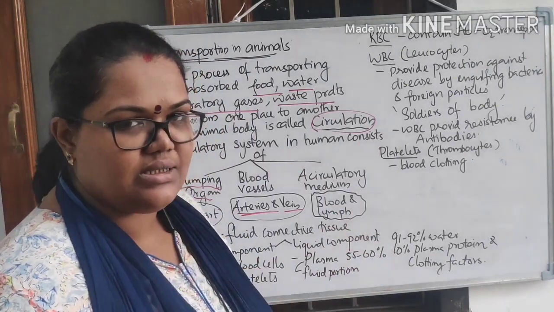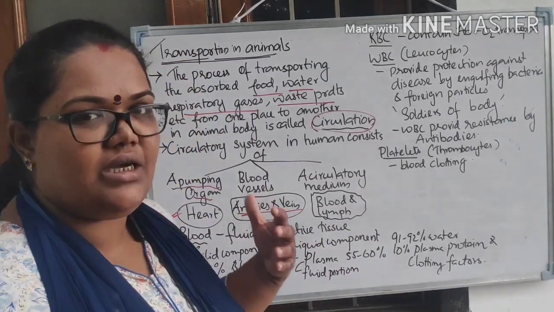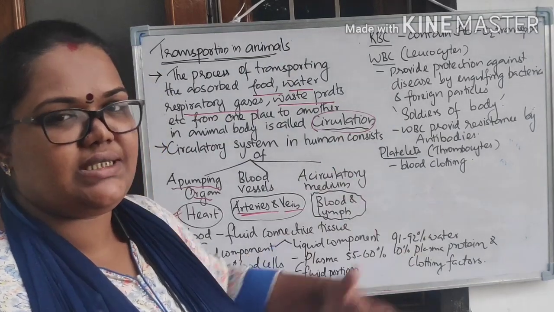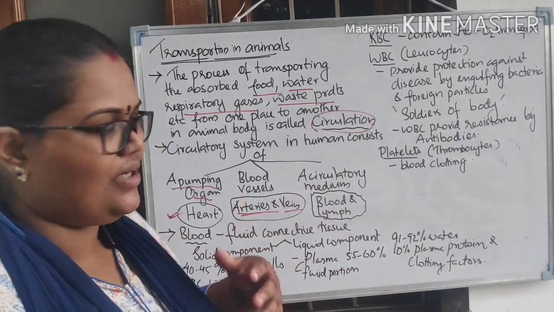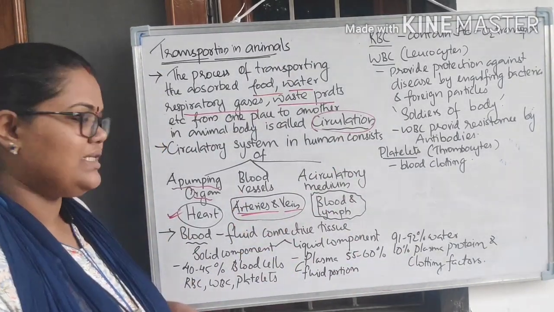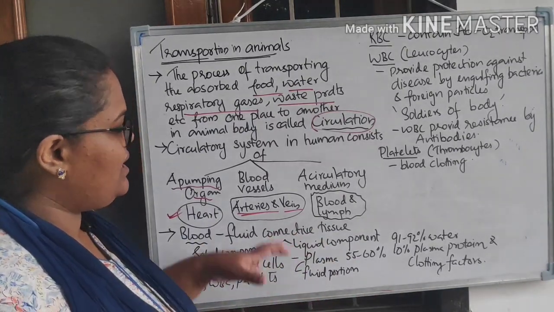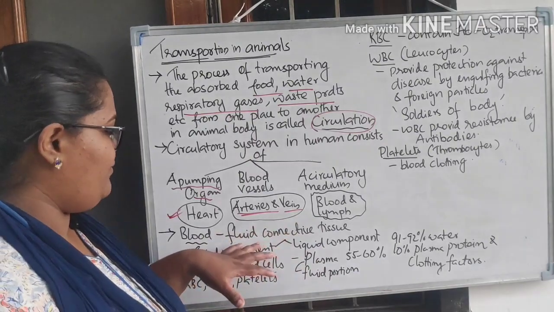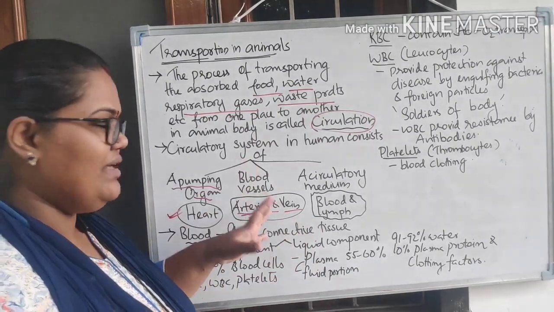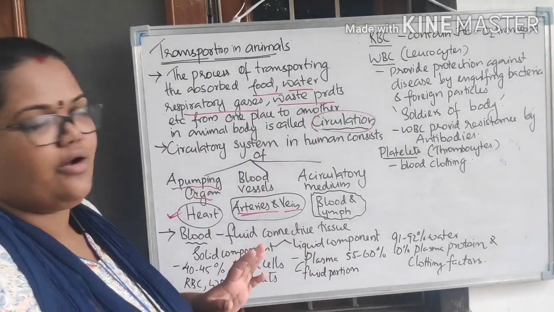That also we will discuss, right? So we will discuss one by one what all these things are, what their structure is and what their function is, right? First we are going to discuss the pumping medium, the blood. Then we will go for the arteries and the blood vessels. Then we will go for the structure of the heart and all, right?